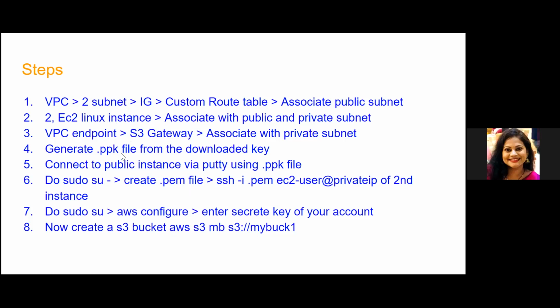It's simple. When you go ahead and create your EC2 instance, at that time you generate a key, right? That is in .pem, as you would have seen from the extension. Your PuTTY doesn't understand .pem, so you need to convert it into .ppk. PuTTYgen helps you convert your .pem to .ppk, and then you connect to your EC2 instance. Before that, if PuTTY is not installed in your system and you're using Windows, you can go ahead and install it. But if you have a Mac, then you don't need to do all these steps.